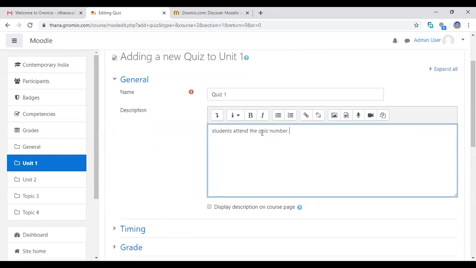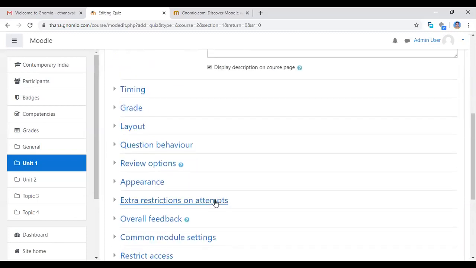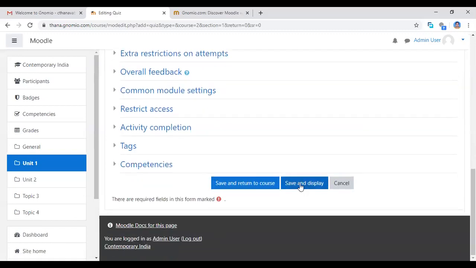You can describe the quiz, and this quiz is about the Indian Constitution. You can type it here and also click display the description on the course page. And now I click the save and display button.